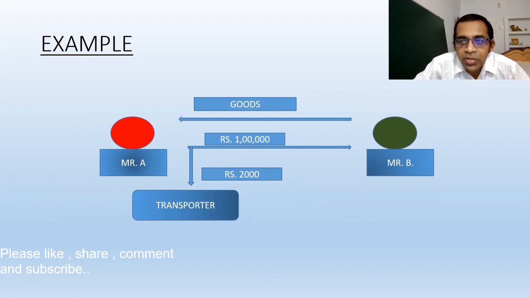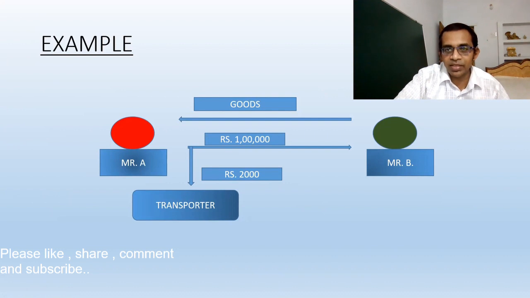Mr. B sent the goods to Mr. A via a transporter. So Mr. A paid the transportation charge to the transporter, because obviously his goods were coming, so he was in a hurry to keep those goods in his godown or home or whatever may be the case.